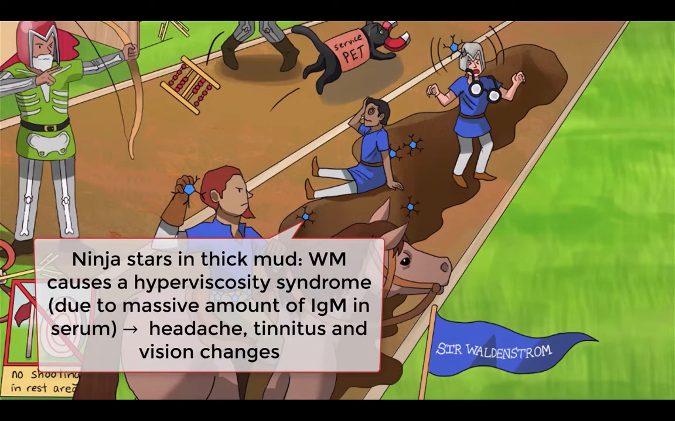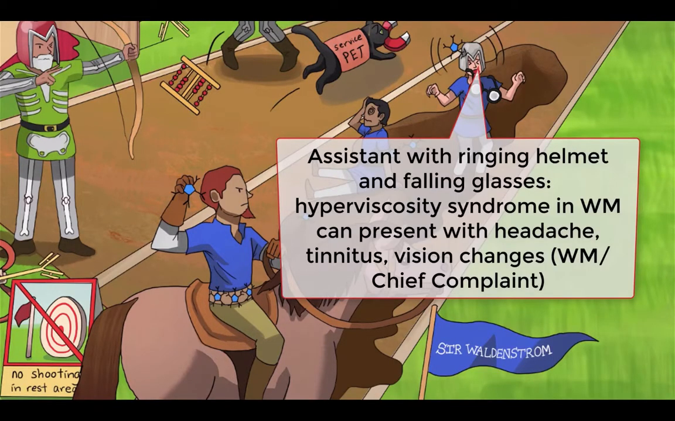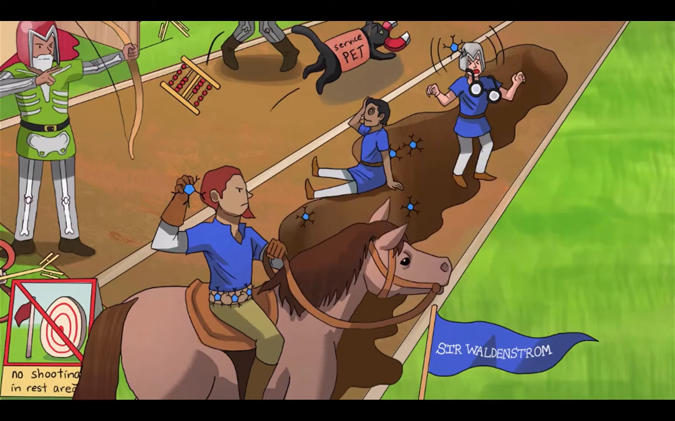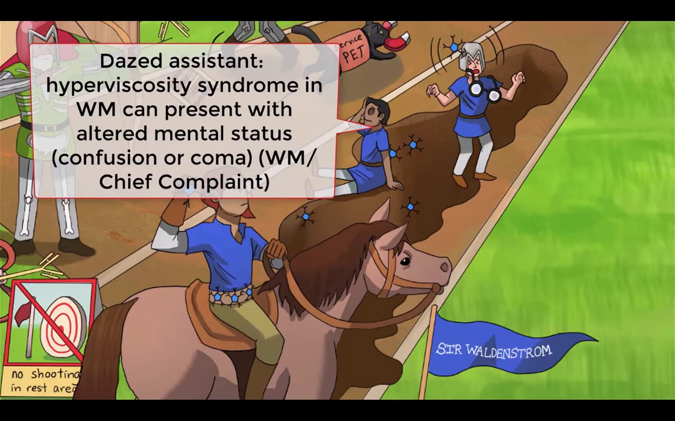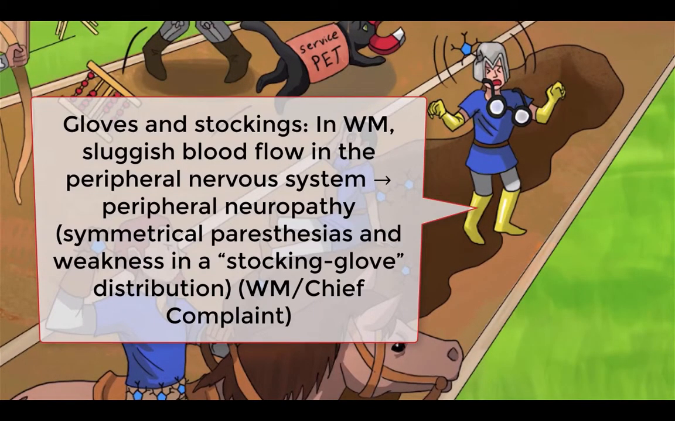In Waldenstrom's macroglobulinemia, the massive volume of IgM pentamers is enough to significantly increase serum viscosity, leading to a hyperviscosity syndrome, represented here by this viscous mud gunking up the archery range. Sluggish blood flow in the central nervous system can cause headaches, tinnitus, and vision changes. If severe, it can lead to confusion or even coma. In the peripheral nervous system, sluggish blood flow can lead to a distal symmetric sensorimotor peripheral neuropathy, which presents with paresthesias and weakness, particularly in the lower extremities.